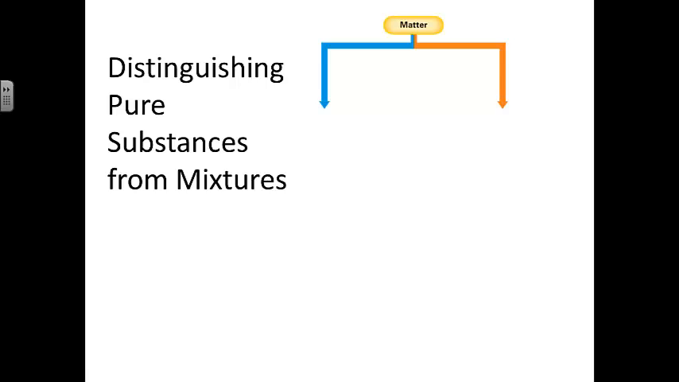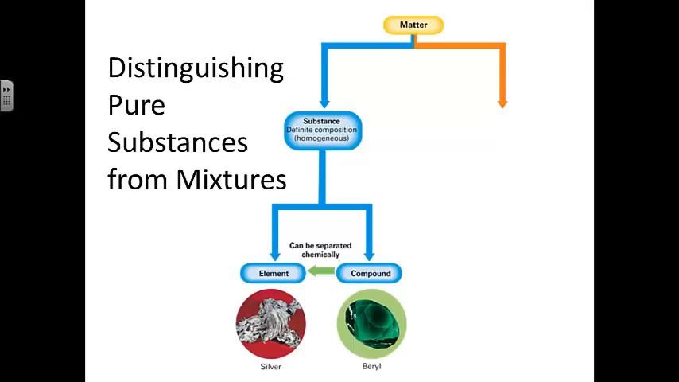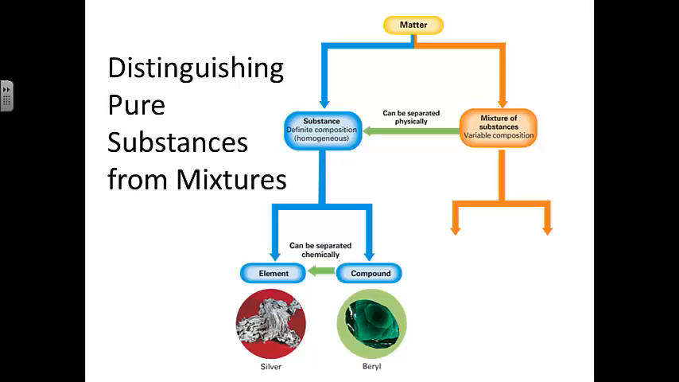So when we're distinguishing pure substances from mixtures, we know that we can break matter down into two categories. It may be a substance or a pure substance having a definite composition. It would be homogeneous. That means it's either going to be an element or a compound. However, compounds can be separated chemically into simpler substances known as elements. Here are some examples of each of those. Or instead of being a pure substance, it could be a mixture of substances which vary in composition. They can be separated physically to give you pure substances, which we've talked about before.